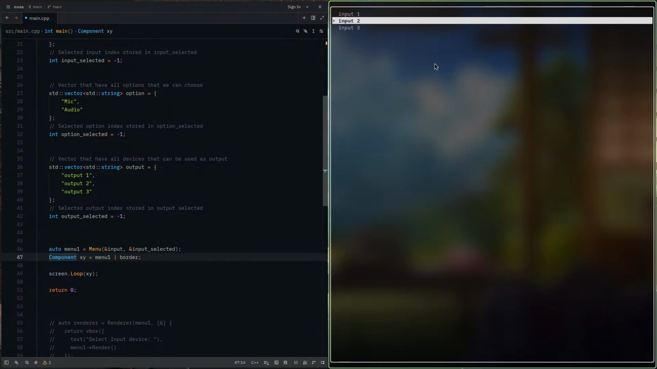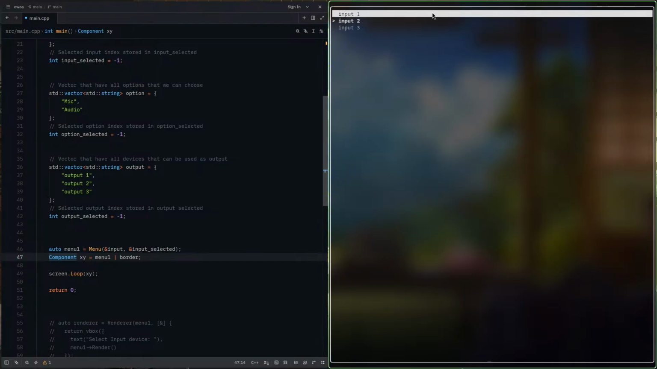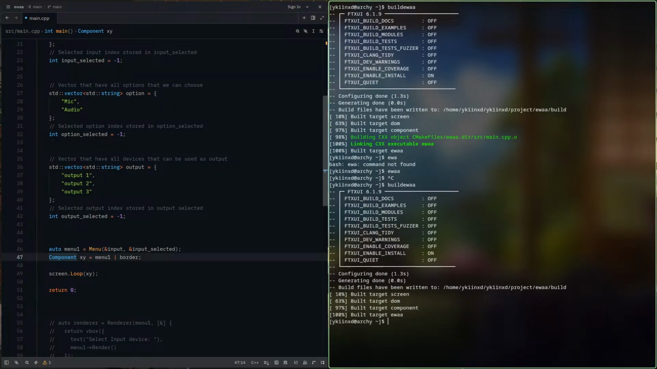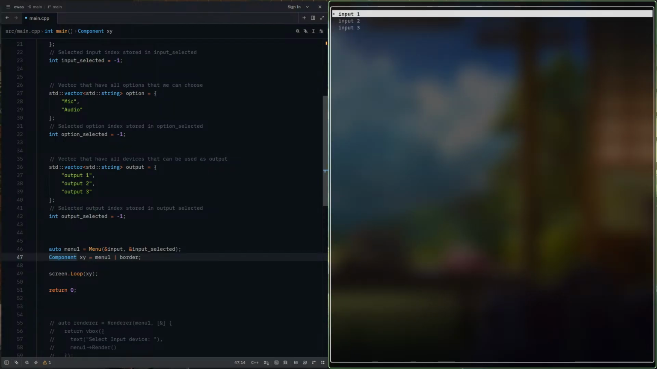Will I get an error with this? Okay, so now I can't exit. Oh, you see, I have a border also here. Initially it was not there, but now I can't exit this with control Q because I have commented out that part. Now let's build ewaa again and see if we get an error. No, we are not getting any error.